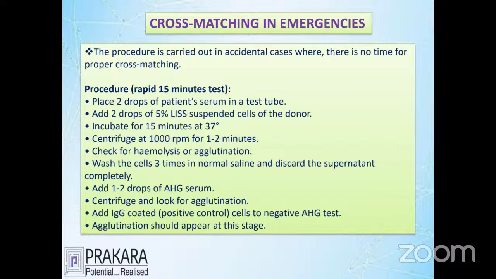They do centrifugation for 2 minutes and look for hemolysis. If there is no hemolysis, add anti-immunoglobulin and finally look for agglutination. If the agglutination is absent, it is called compatible. If the agglutination is present, it is incompatible.